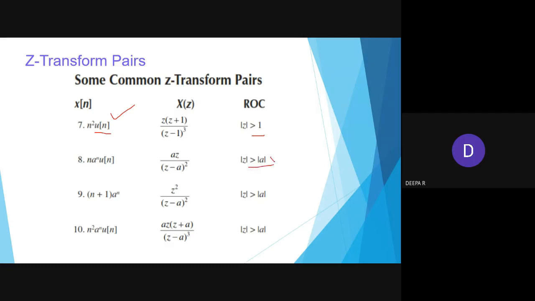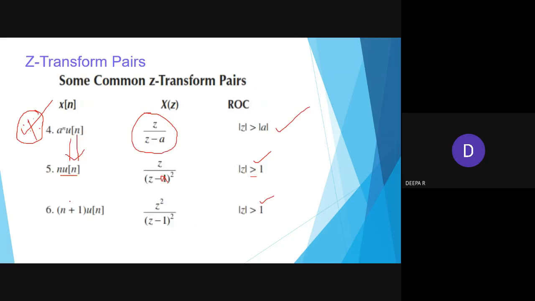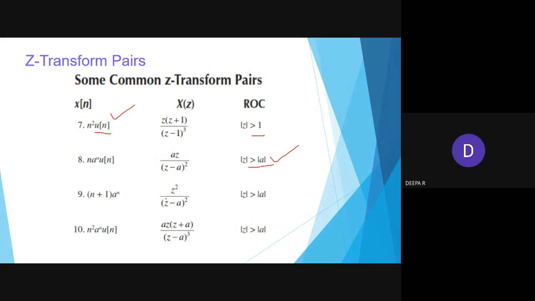Then again it's the right hand sequence. The next n plus 1. See here, n plus 1 is z square by z minus 1. What about a power n? You check it, you have to replace it. So z square by z minus a the square. Then n square, a power n u of n. You have found it for n square u of n.